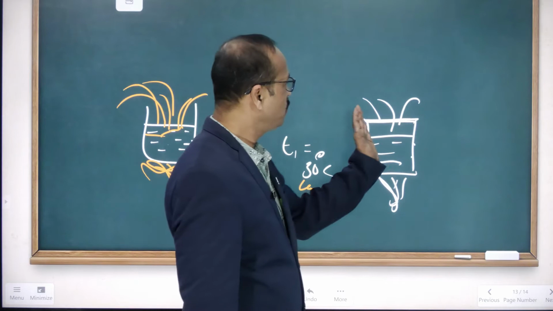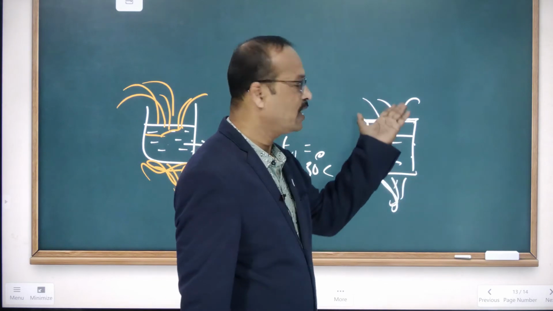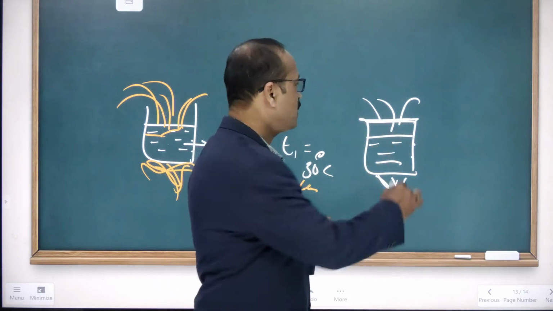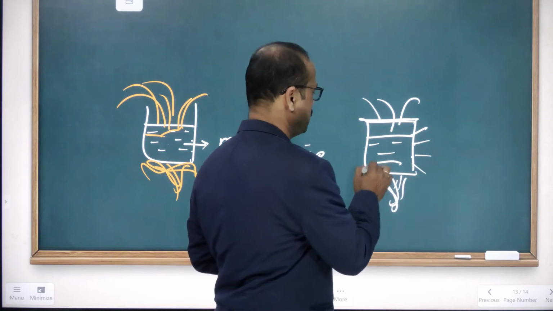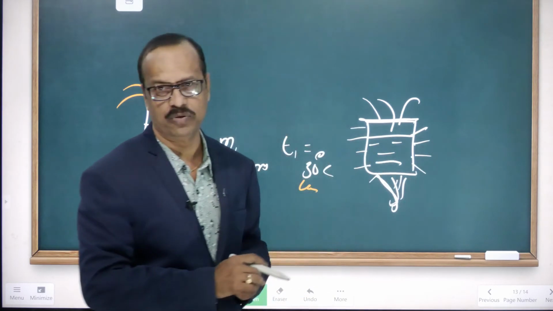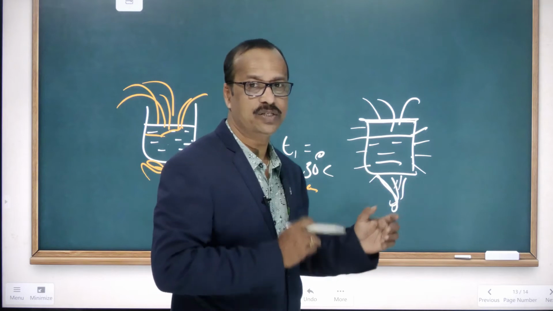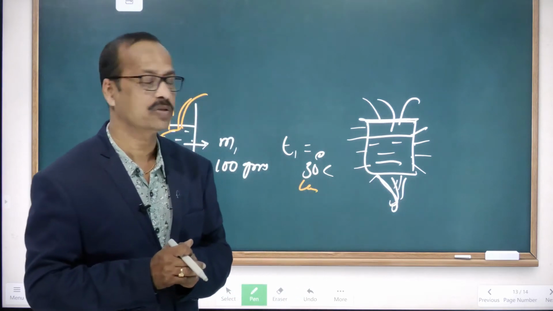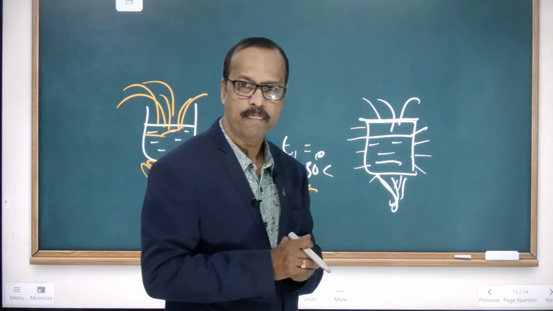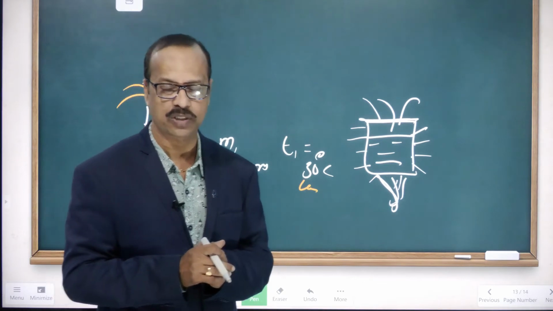So matter is not going away from the system, but heat may be transferred to the surroundings. Here only energy is transferring from system to surroundings or surroundings to system, but not matter. This is called a closed system.